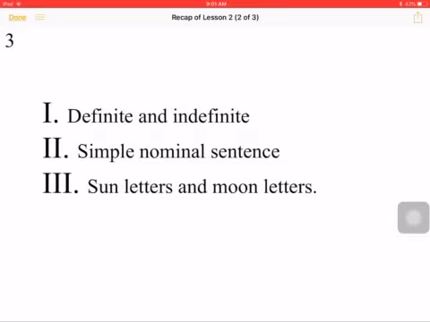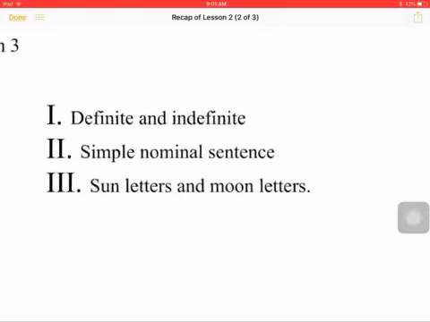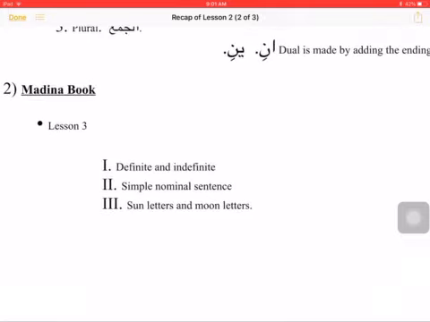We also looked at sun letters and moon letters, huruf shamsiya and huruf qamariya. The shamsi letters, when there is lam at-ta'rif before them, al, the lam of the lam at-ta'rif is not pronounced, it gets assimilated into the shamsi letter. So ash-shams, you do not hear the lam of al. In qamari letters, you do hear the lam, al-qamar. That's the difference between a shamsi letter and a qamari letter. You will see a shadda on the shamsi letter and you will not see a shadda on the qamari letter.